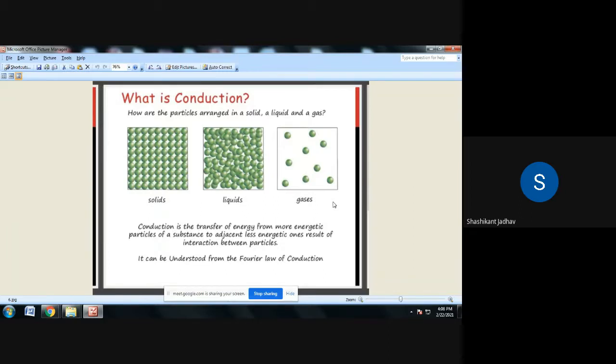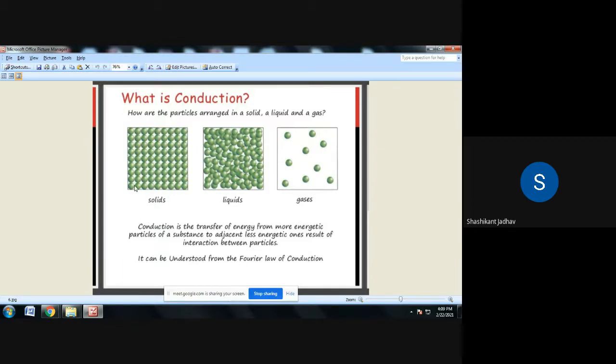So we know that the intermolecular force of attraction is more in solids as compared to liquids and gases. From this PPT we have to understand: the first image is a solid, the second image is a liquid, and the third image is a gas. The intermolecular force of attraction is more in solids as compared to liquids and gases, and compared to gases, it is more in liquids. So conduction is basically because of lattice vibration and free electrons in the solid. Means in a solid, heat transfer takes place because of conduction. So what is the reason behind this?